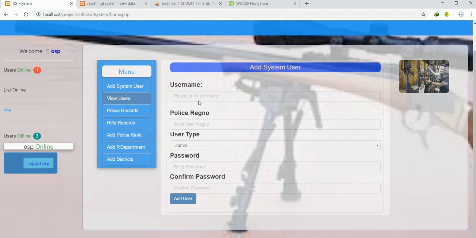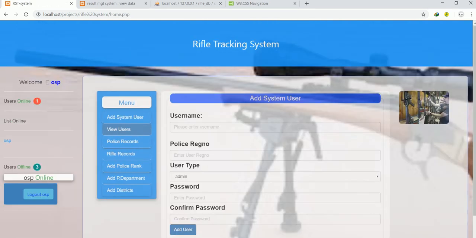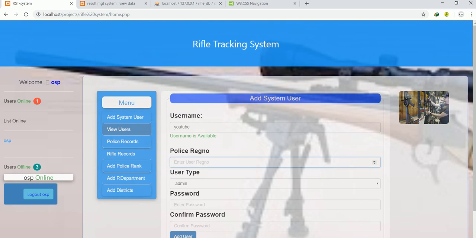I'm going to make the user I'm adding be YouTube. You can see it says the username is available. Otherwise, if I had made it OSP, it would say the username is already taken. So the system keeps track of all information entered into the system by the admin.